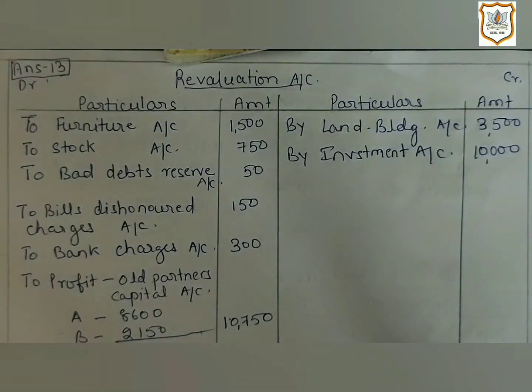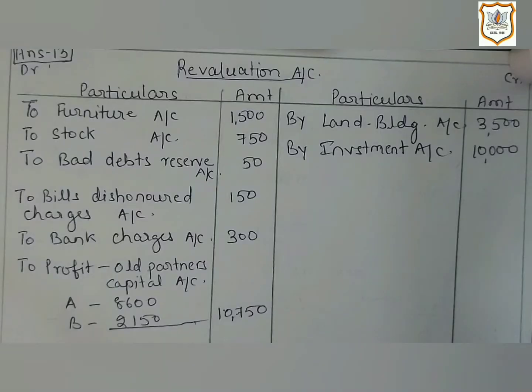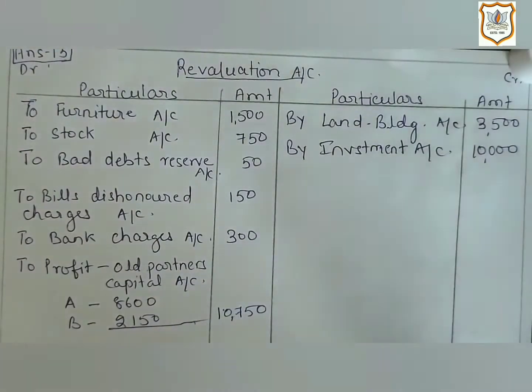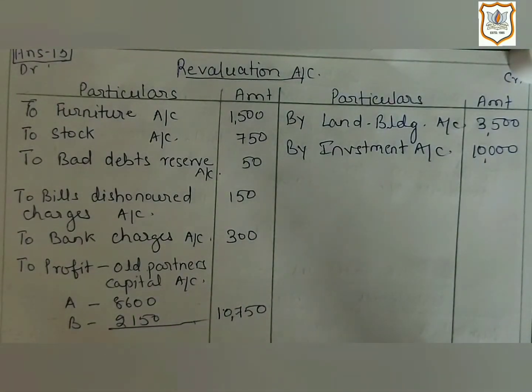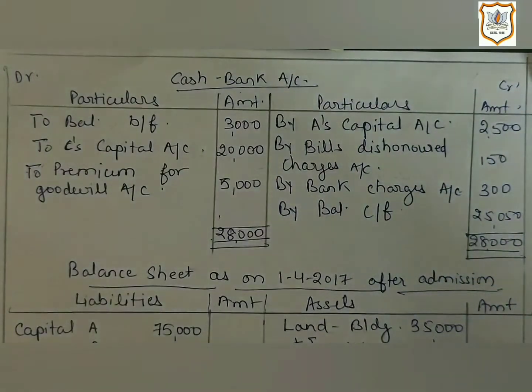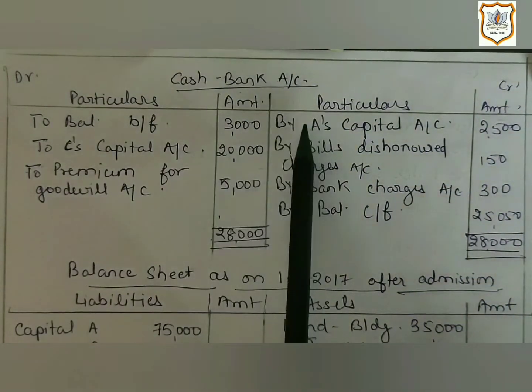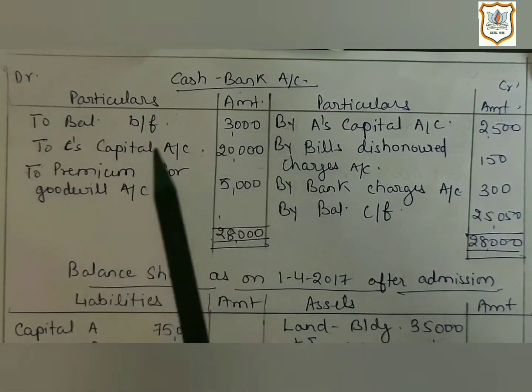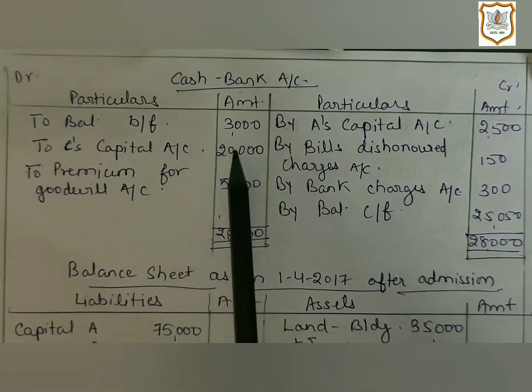Here the first point is that C will bring rupees 20,000 as capital for his 1/5 share of profit and 5,000 as his share of goodwill in cash. So its first effect will be on the debit side of cash and bank account, as he is bringing his capital and share of goodwill in cash. So cash balance is increasing.